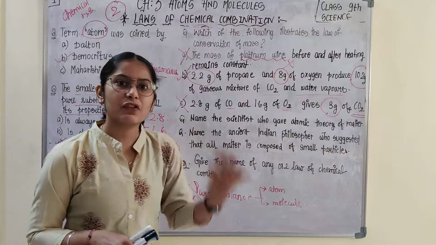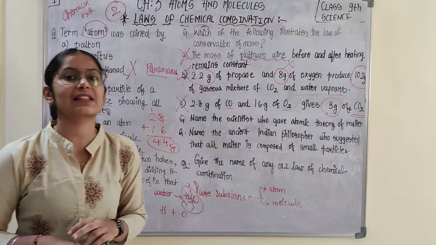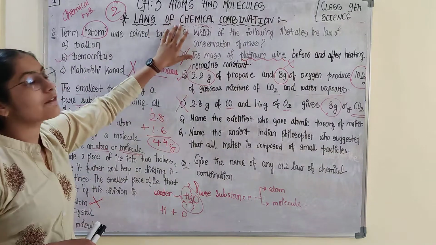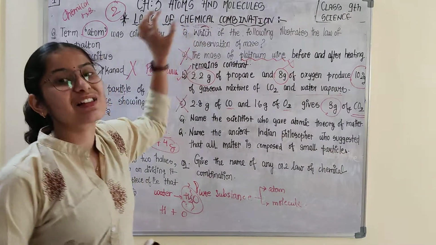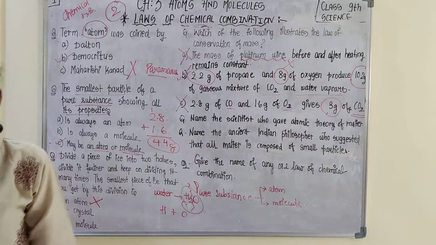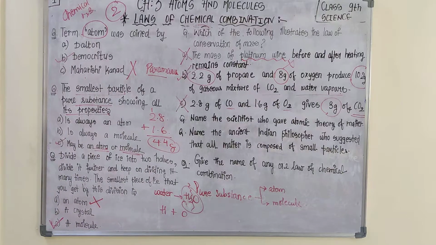With this, we would be starting with the second law of chemical combination, that is the law of constant proportion. So there are two laws of chemical combination: one is the law of conservation of mass and the second is the law of constant proportion.